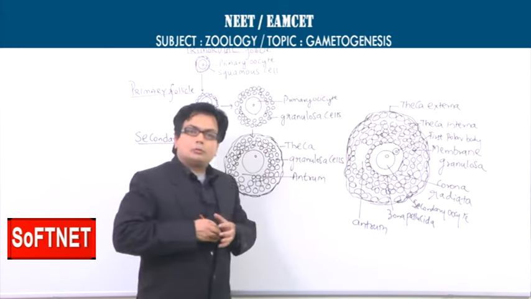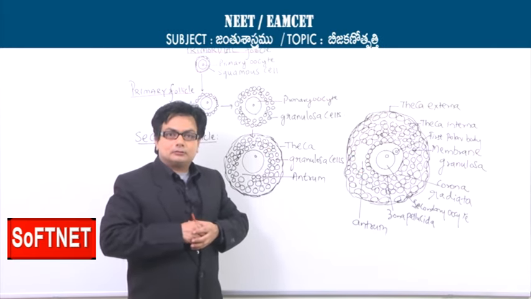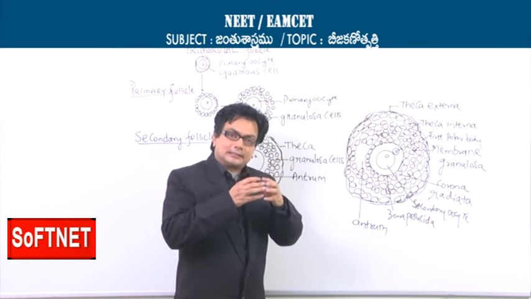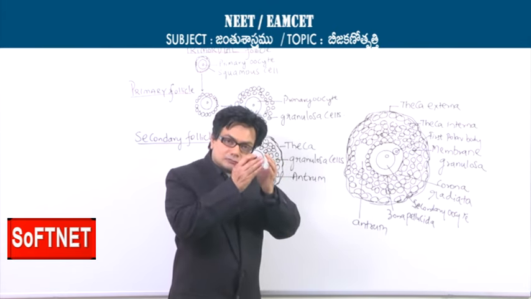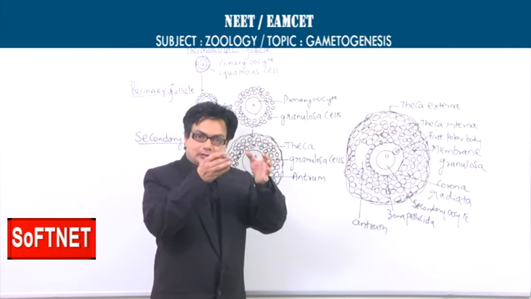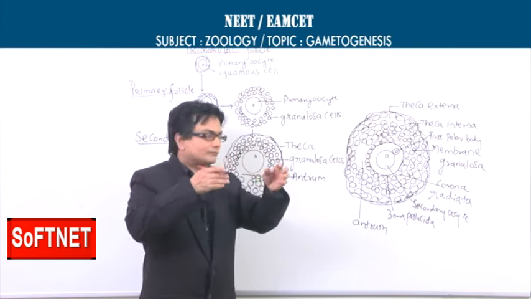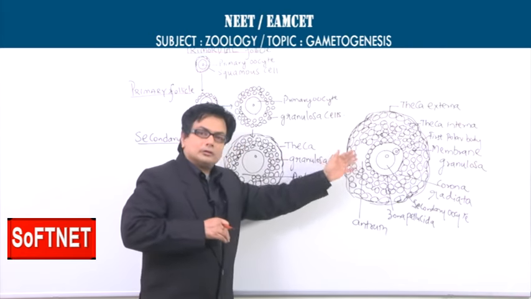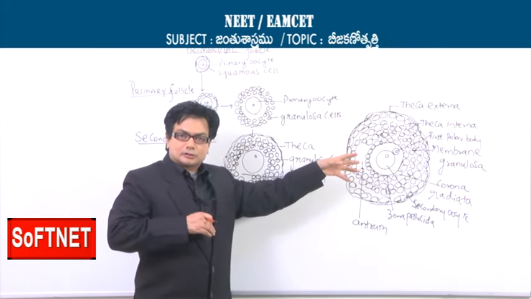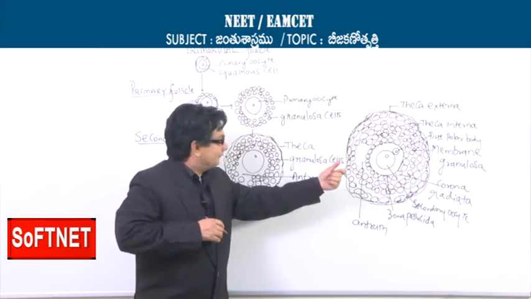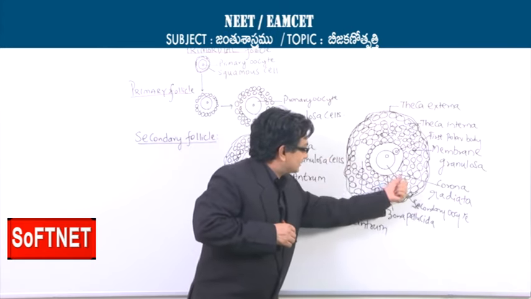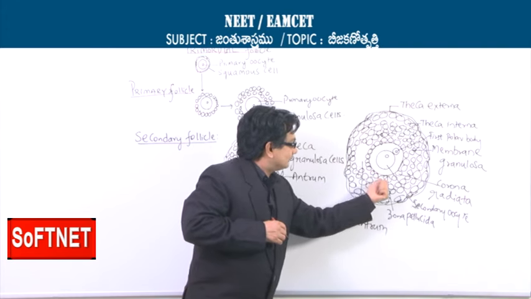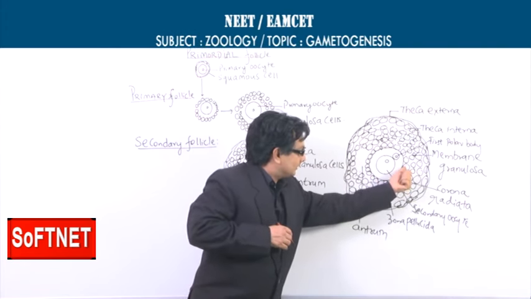You can see one important region here called the antrum. The antrum is a fluid filled region whose dimension will be increasing. So the fluid filling will be increasing, the dimension of the antrum will also increase. As you go to the inner cellular arrangement, when you see here, we can see a group of cells which are very close to the mother cell or inner cell.